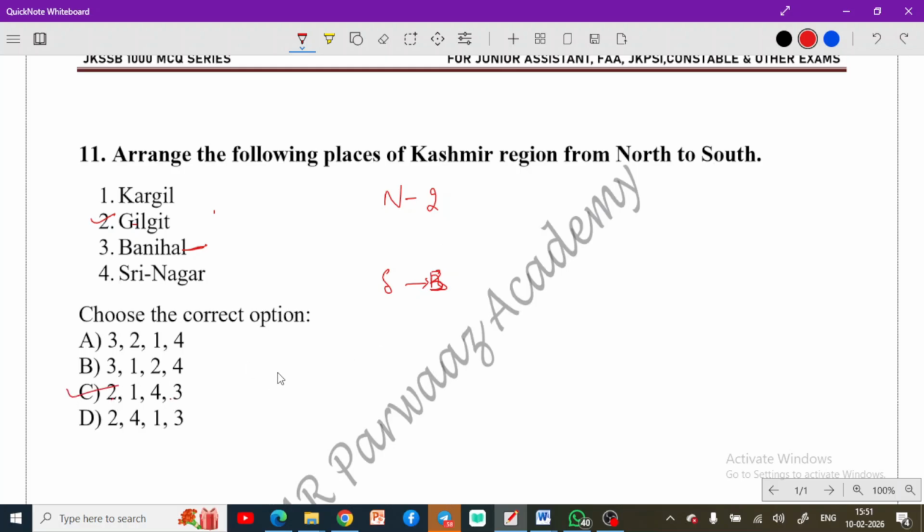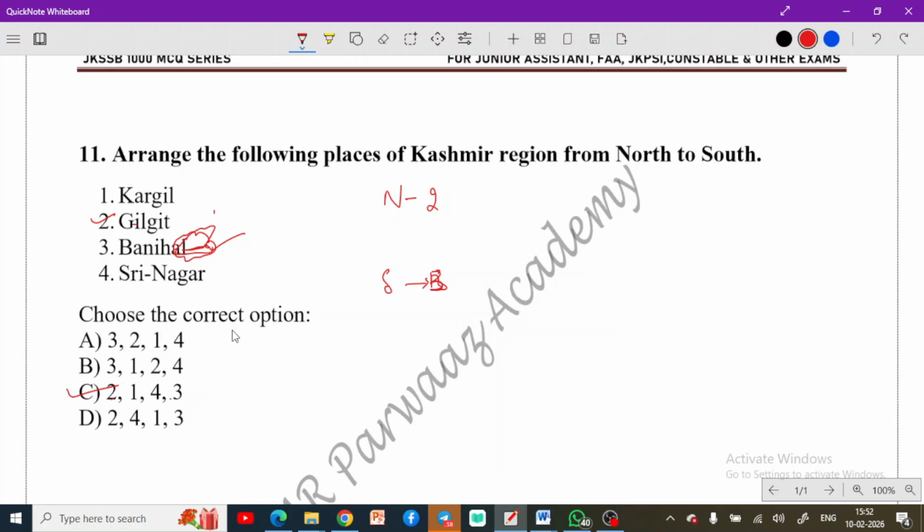Even if you don't know other things, you will get this correct if you follow this, because you know that when you come from Jammu, the first town that comes is Banihal in J&K. Then you go to Srinagar, then comes Kargil, then Gilgit. So from south: Banihal, Srinagar, Kargil, Gilgit. From the northern side: Gilgit, obviously the northernmost, then Kargil, then Srinagar, then Banihal. This is the point that you need to remember here.